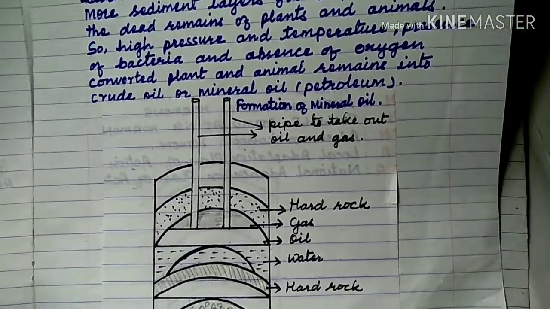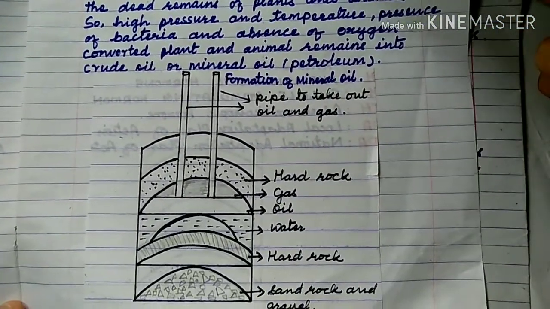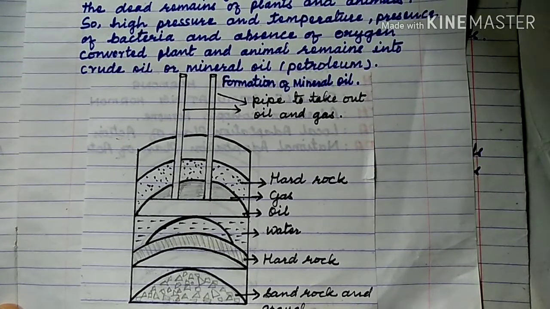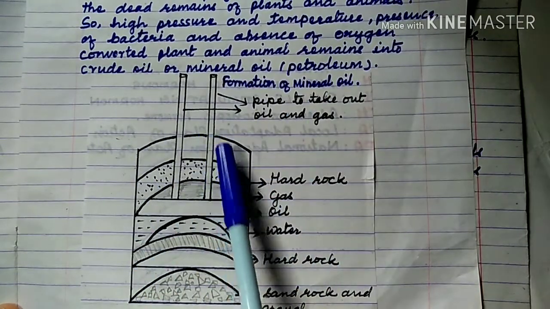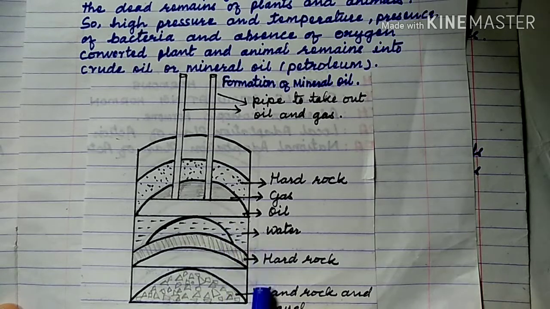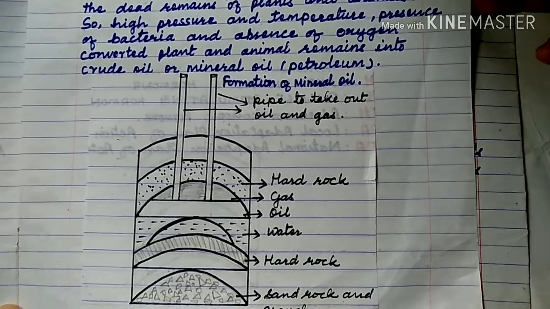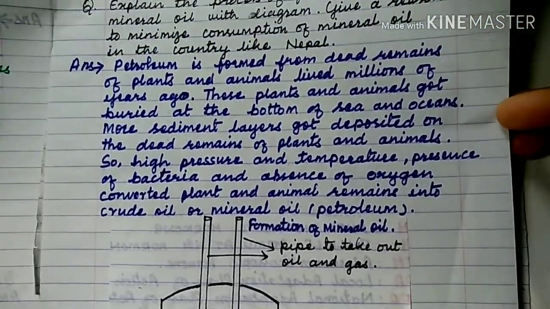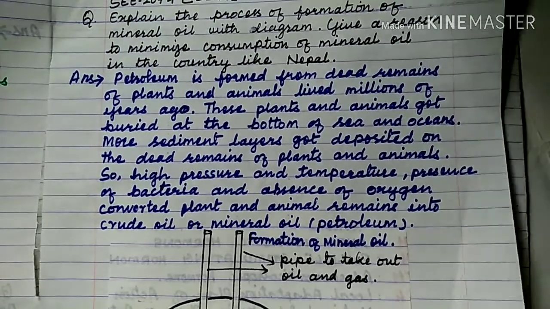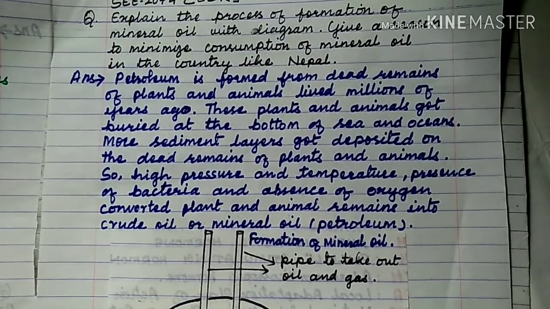Now you can see this diagram. This is the diagram. So, formation of mineral oil deep inside the earth. This is the process of extracting mineral oil from inside the earth or from the mines. So that is the formation of mineral oil.